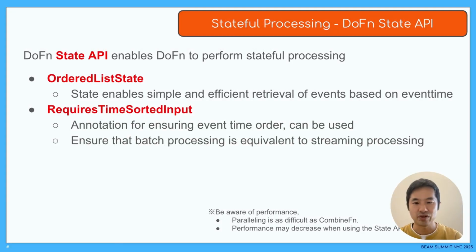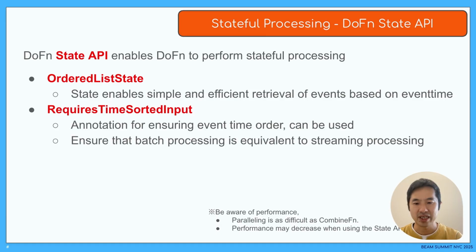To resolve this issue, we can use the DoFn state API instead of aggregation. Normally, DoFn is a mechanism for processing input data in parallel individually. By using the state API, it becomes possible to update and retain the state each time input data is received. Additionally, state can be used independently for each specified key, such as user ID.